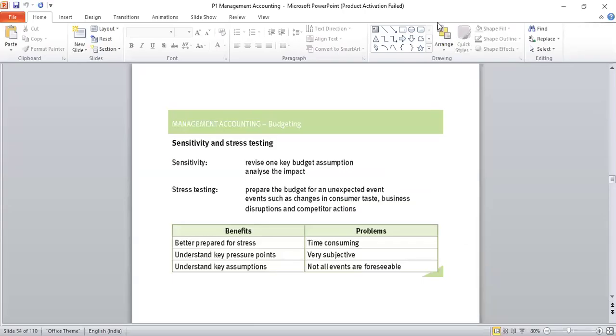Then we have the term sensitivity and stress testing. What is sensitivity analysis? Sensitivity analysis, stress testing, simulation, all of them talk about what impact it would have on the output when inputs are changed. So for the set of inputs which are used, what is the output which can be generated.